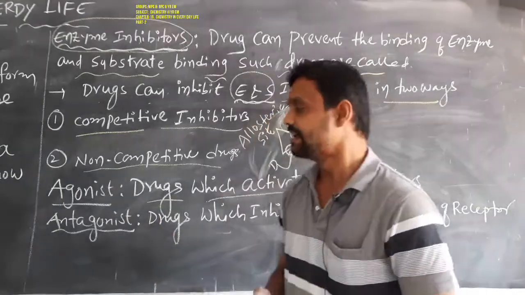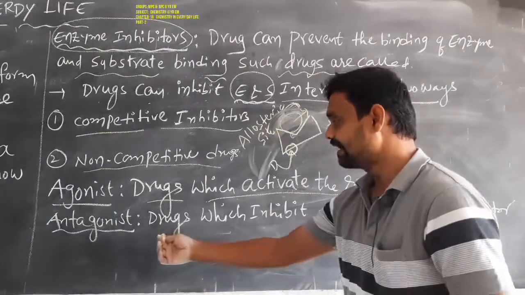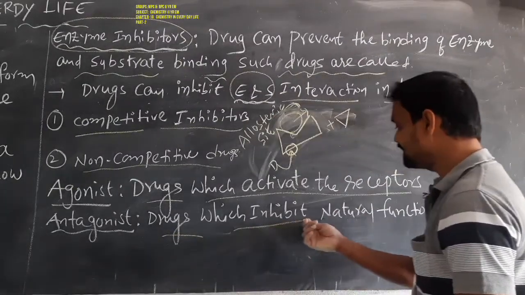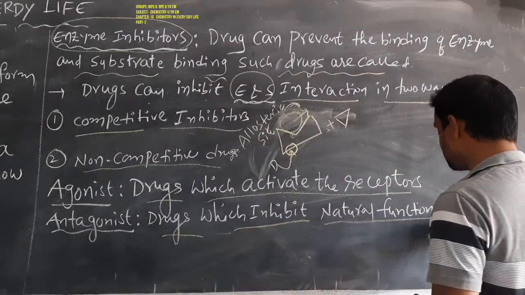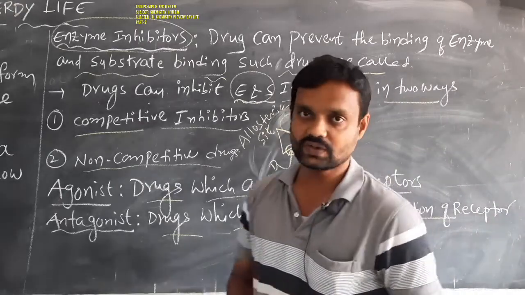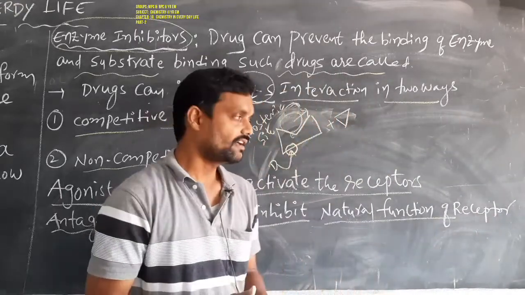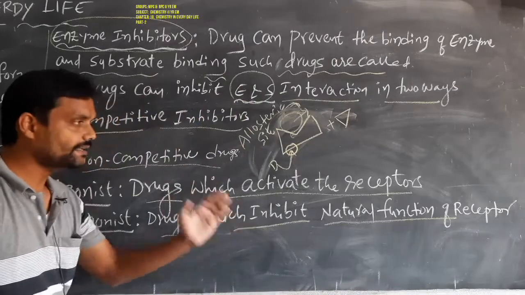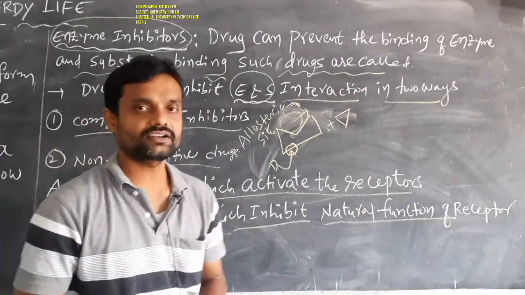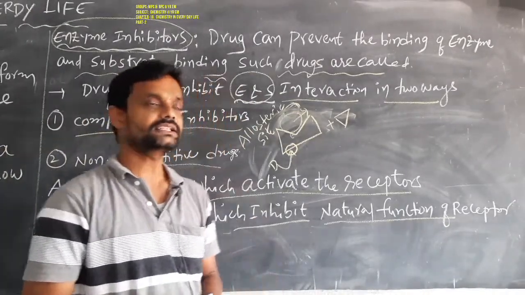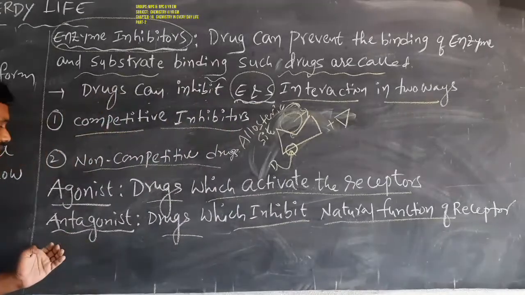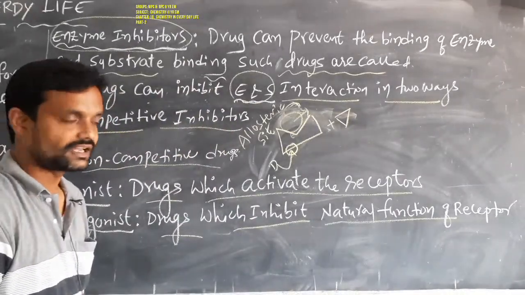Okay students, antagonist means drugs which inhibit the natural function of the receptor. The drugs which inhibit the natural function of the receptor, that type of drug is called an antagonist.